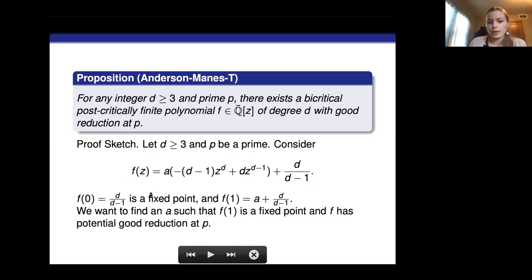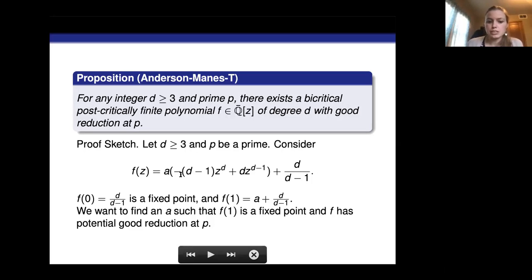And so we can build this bicritical PCF polynomial that's very similar to that cubic example, except we're extending it to degree d, and we're building it so that it has good reduction specifically at some prime. We know that the image of 0 is a fixed point, and we want to make this PCF, so we want the image of 1, which is the other critical point, to also be a fixed point.